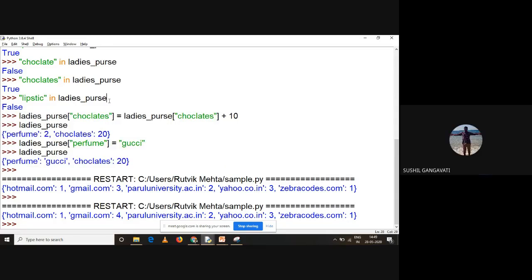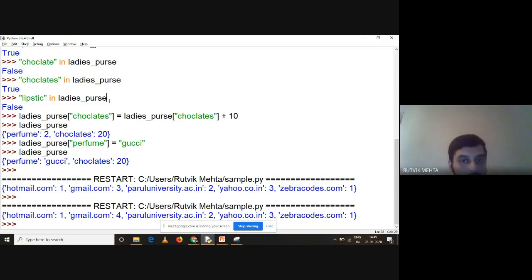Yeah, I have a doubt here. Yeah, please. So if we write only lady's purse chocolates plus 10, will it work? Will it update the value or not? No, you have to reassign it. This reassignment happens when I say equal to. Otherwise it is not going to work.